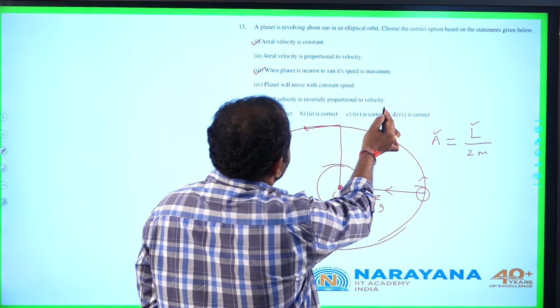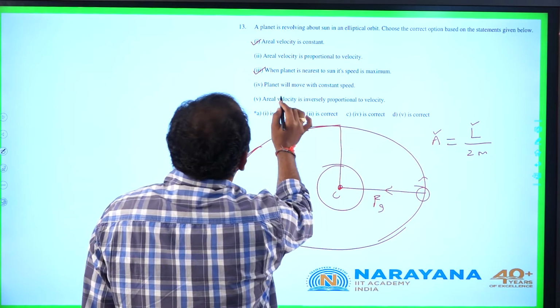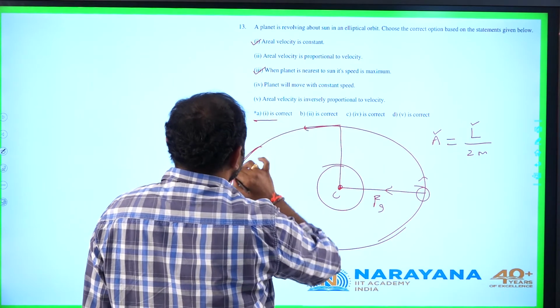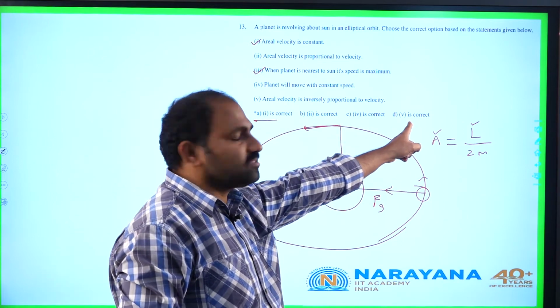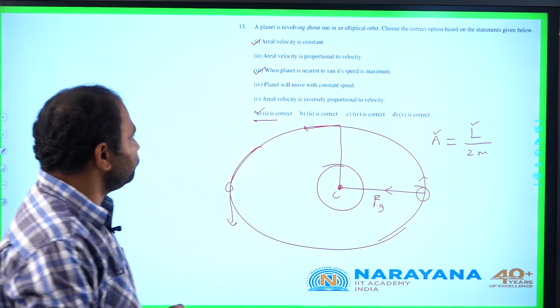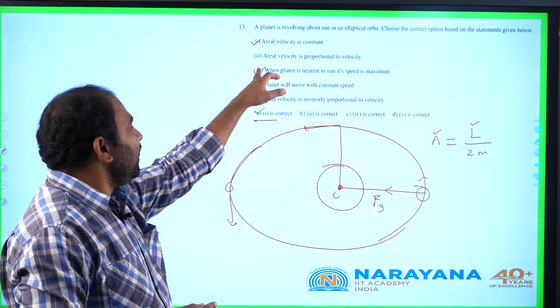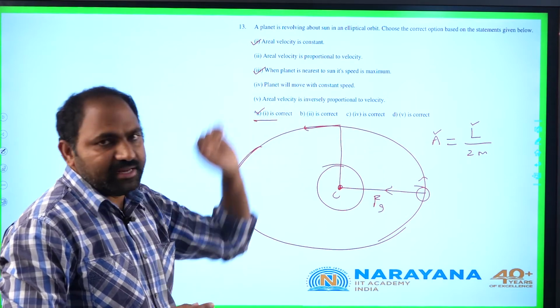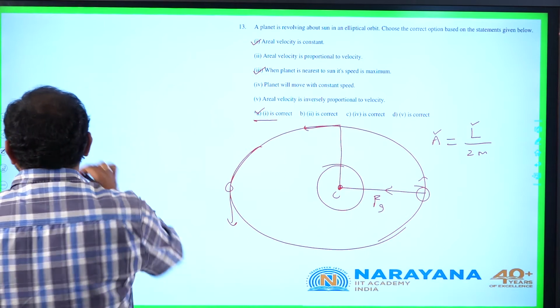Aerial velocity is inversely proportional to velocity. This is also not correct. Here only first statement is given in the options. Even though third statement is correct, nowhere else it is mentioned in the options. So only A option is correct. It is given, 1 is correct. Regarding 3, it is not given anywhere according to our source. Let us go to the next question.